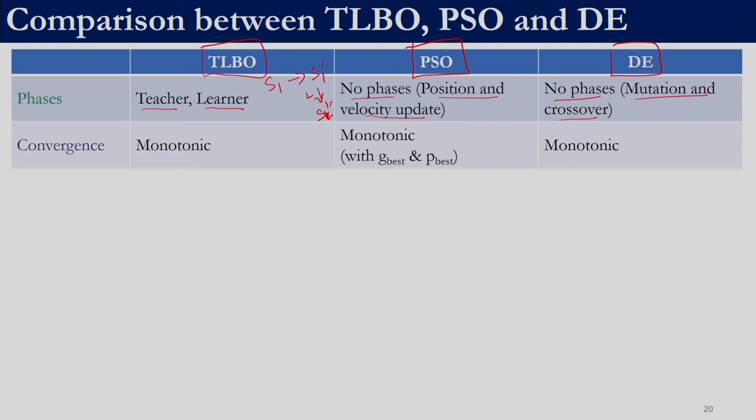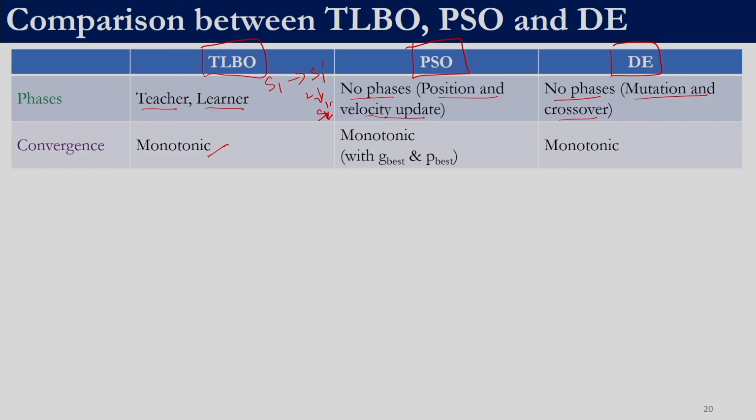In all the three techniques the convergence is monotonic. In TLBO it is a greedy selection strategy, so a solution is discarded only if a better solution is coming into the population. That ensures this monotonic convergence.